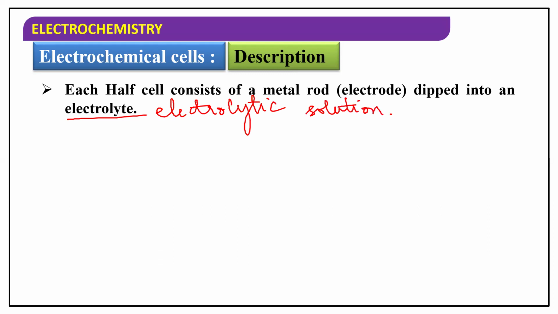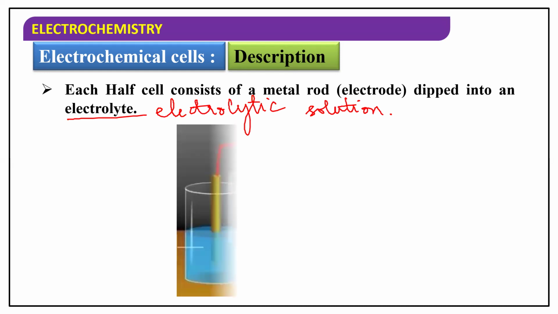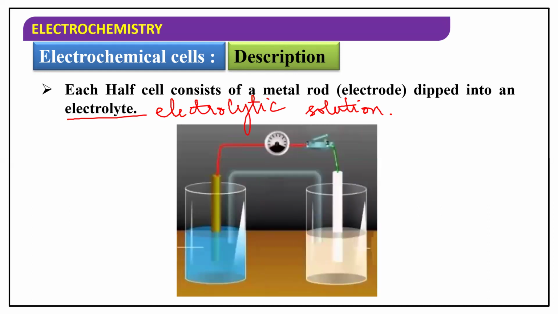So the electrodes are dipped inside those containers. Let me show you the picture. Here you can see we have two beakers. In both the beakers, metal rods called electrodes are dipped. The right side electrode is copper and the left side electrode is zinc. Got it?